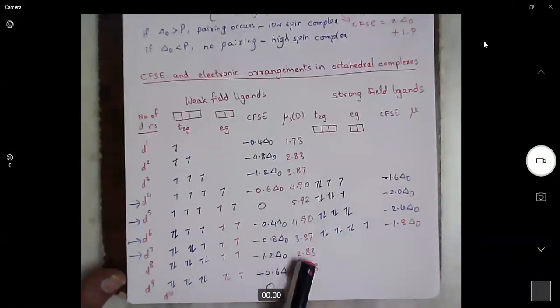For D8 configuration, it is the same. You can fill the remaining table.